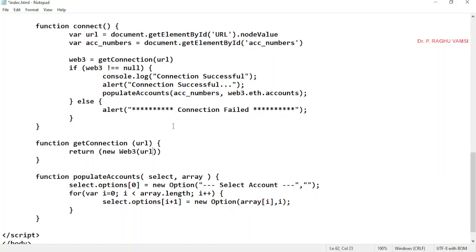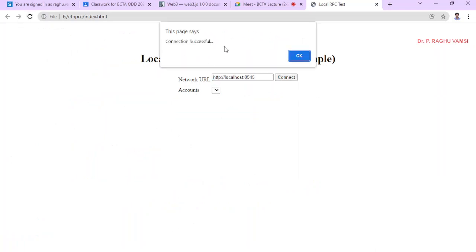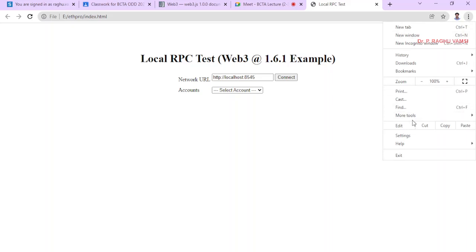Now we'll save this, and we'll try to connect using this one. Connect. So connection is successful. It is giving you a message that connection is successful. Were the accounts populated? No. The reason is there is a problem with the account population function. I want to know where the problem occurred. For this, you can go to these three dots here, click, go to more tools, and go to developer tools.